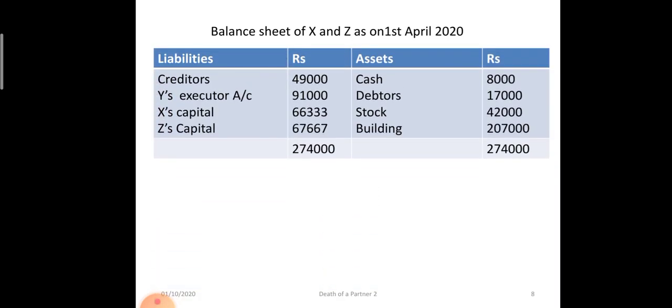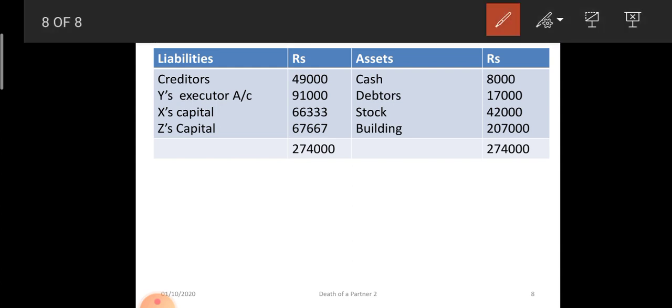See, cash is unchanged, debtors decreased by 2,000, stock unchanged, building is unchanged, patent was written off, so we are not showing patent in the new balance sheet. Creditors unchanged. Now see, this is the new thing: Y's executor account 91,000 rupees. Whatever balance was there in Y's capital is transferred to Y's executor account, and it will appear on the liability side of the balance sheet.